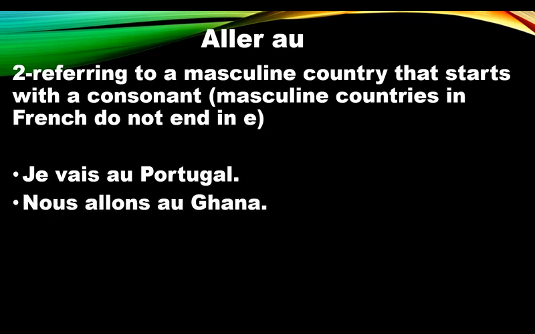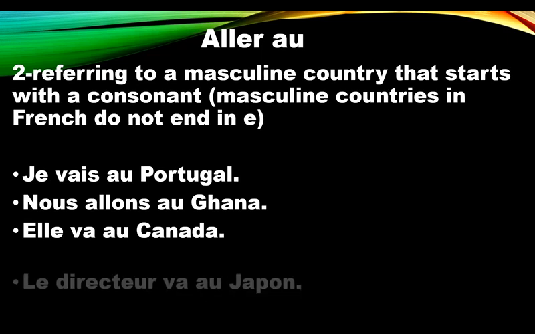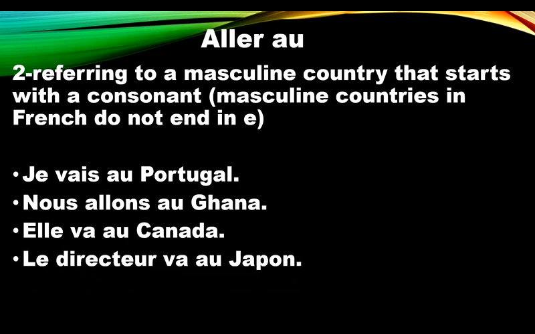Nous allons au Ghana. Elle va au Canada. Le directeur va au Japon. Anita va au Mali. They are all masculine countries and we use au.